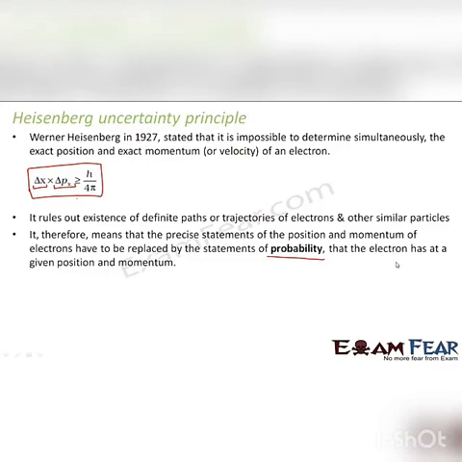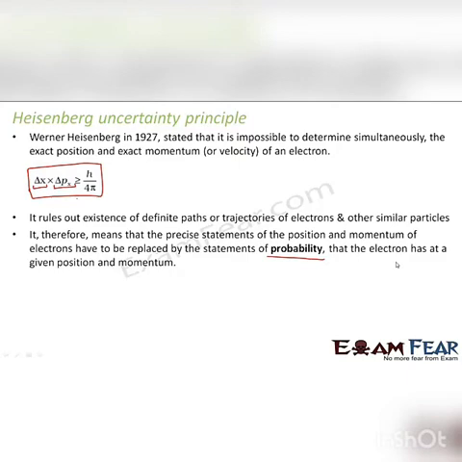I'll give you an example. Suppose I ask you, will you be coming to school tomorrow? One possibility is that you say yes. That means it is precise. You know the exact answer to the question. If you say yes, there is no possibility that you will not come. It is sure that you will come. If you say no, I will not come, that is also a precise statement. Now, if you say there is a probability that I might come, that means there is a possibility that you can come and a possibility that you cannot come. So probability comes into the picture when you are not sure of something.